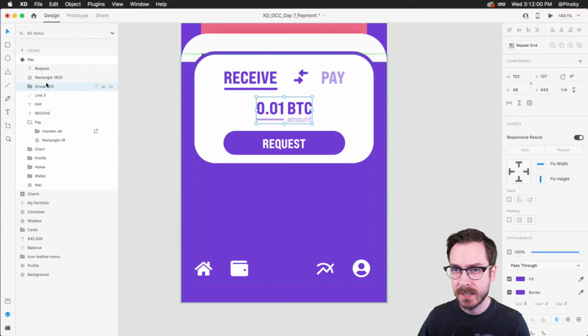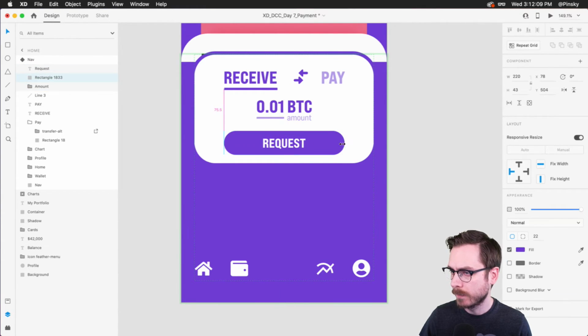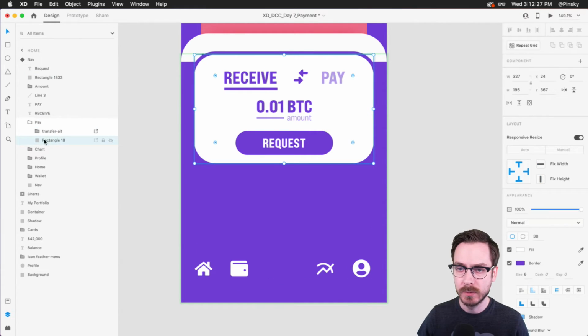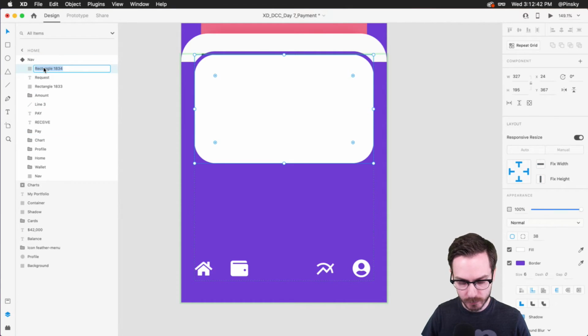And I'm also going to group some of these elements, and this will be a mount, for example. We're going to definitely get to Auto-Animate in just a moment, but we do have to set things up, like I mentioned a little bit earlier, right? There we go. So we've got this great looking section. Now, of course, on the initial state, which we're in right now, we don't want all of this stuff to be displayed, right? We kind of want it off of the artboard. We want it masked away. So what I'm going to do is I have this rectangle in the background that I'm using, and I want to use that as a mask. So I'm going to copy this rectangle and paste it on top. Now, obviously it covered everything up right now, but we want to use that for the mask. So I have this rectangle selected.